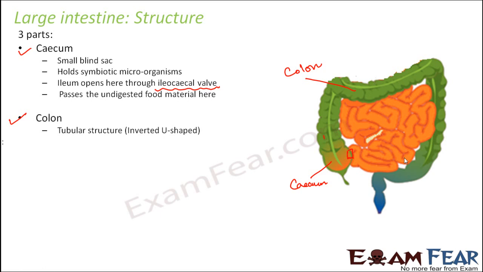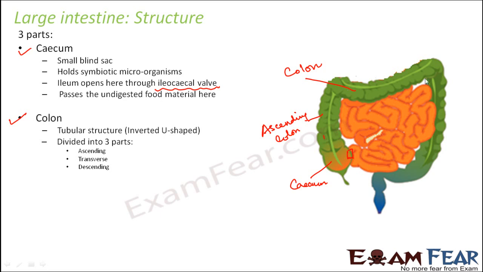This is again a tubular structure. It is further divided into three parts: ascending colon, transverse colon and descending colon. This is ascending because it is going up. So this one is the ascending colon.